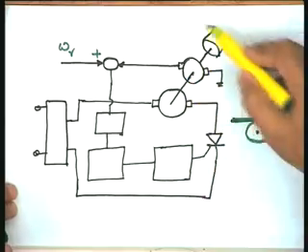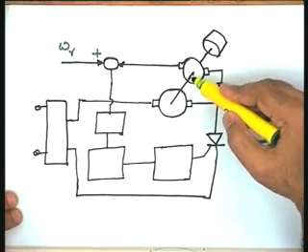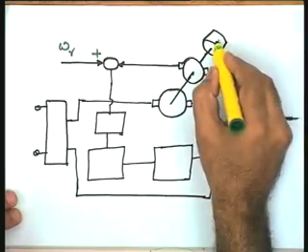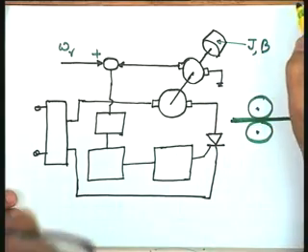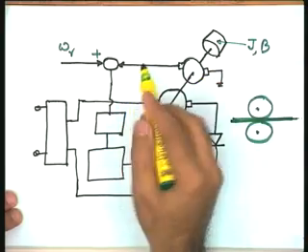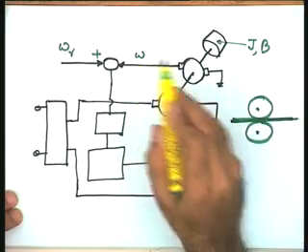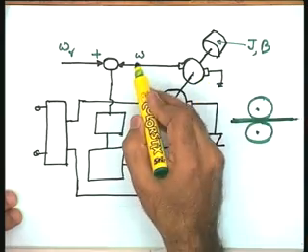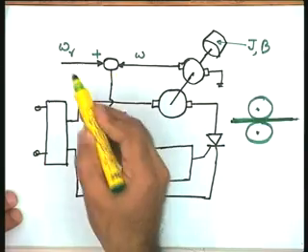Okay? See this particular subsystem, this is the DC motor again in this system configuration as well. This is a tacho generator coupled on the motor shaft, and here is the load. I can say that this load has the parameters J and B, the moment of inertia and the viscous friction. This tacho generator generates a signal omega. Actually, it is not the speed, it is the voltage which is proportional to speed. This is the sensor, and the suitable form of the signal is a voltage proportional to speed. So, your reference signal also is not going to be the speed, it is going to be a voltage proportional to speed.